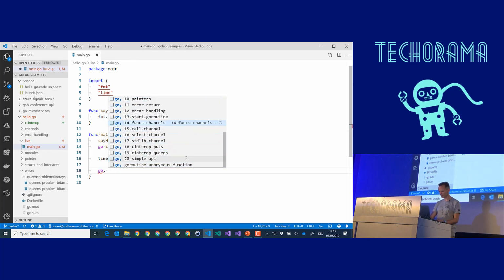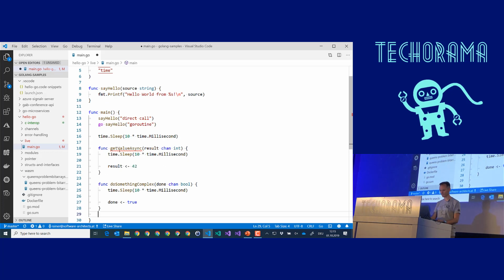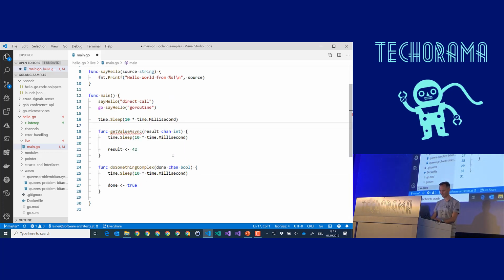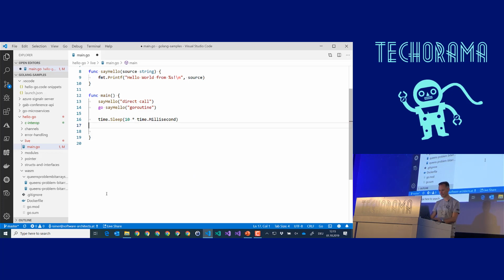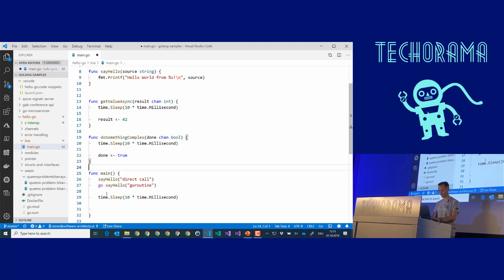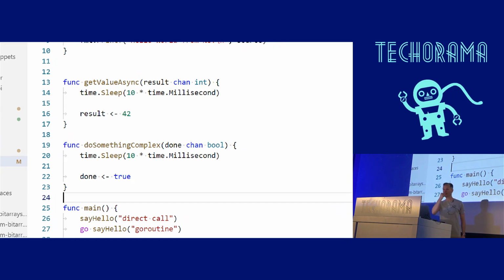These two functions, they just sleep a little bit and then they return a value, but they return the value in a very new way, in a very Go-specific way. Go accepts a channel as an input. Channel is a very important concept in Go. Channel is like a kind of pipe where a Go routine can communicate with another Go routine.